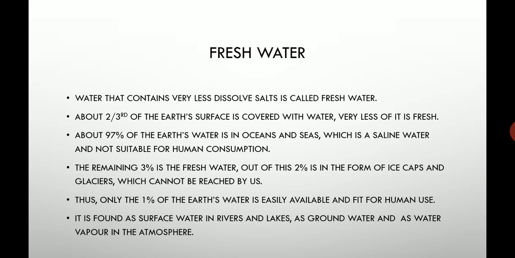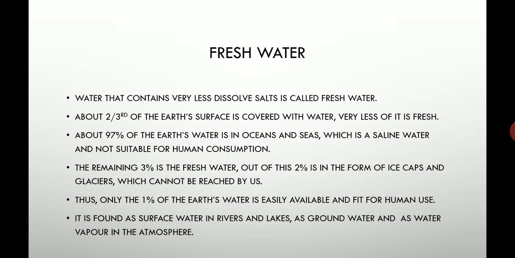About 97 to 98% of the earth's water is in oceans and seas, and that water is saline because it has more salt dissolved in it, and that saline water is not suitable for human use or human consumption.